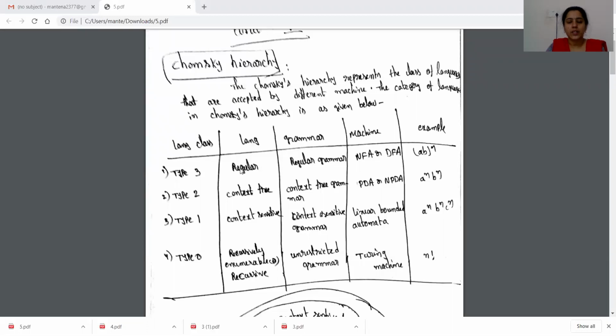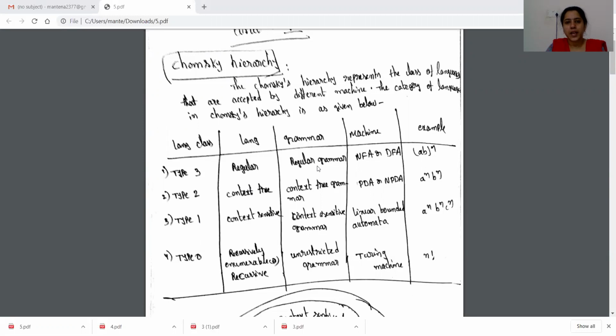Regular languages come under type 3 class of languages, context-free languages come under type 2 class of languages, context-sensitive languages come under type 1 class of languages, and recursive or recursively enumerable languages are called type 0 languages.